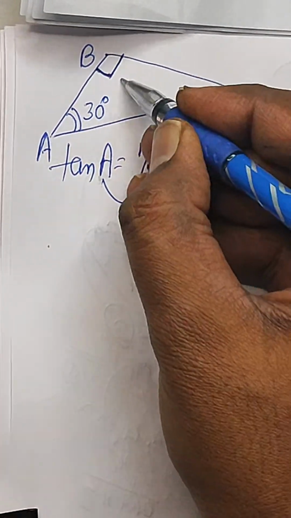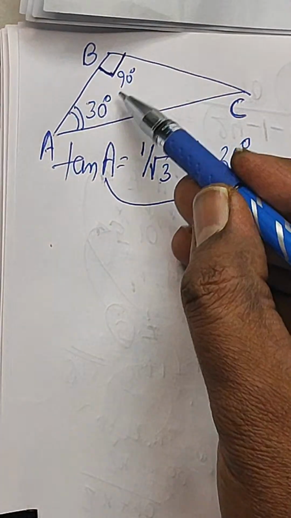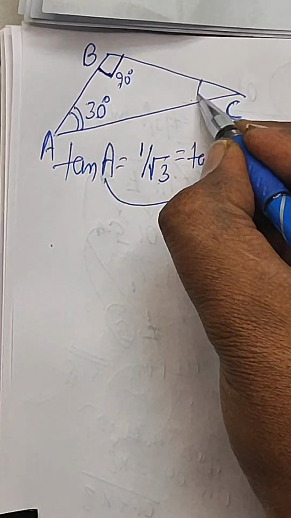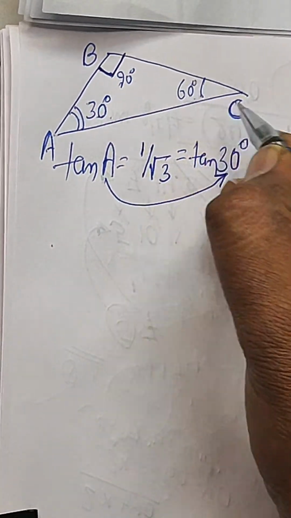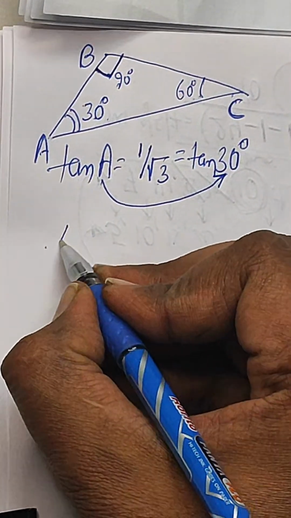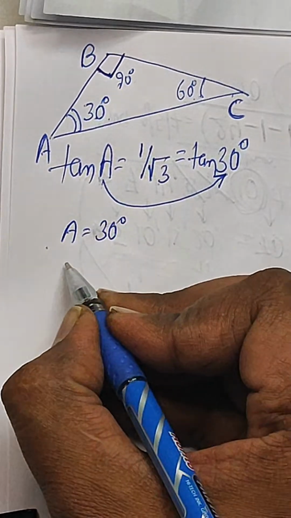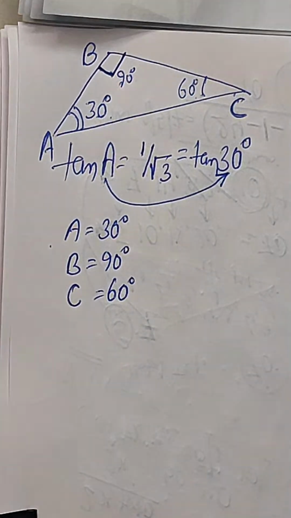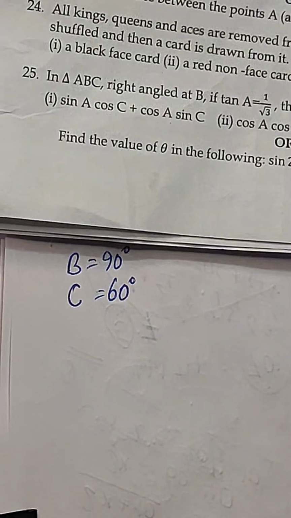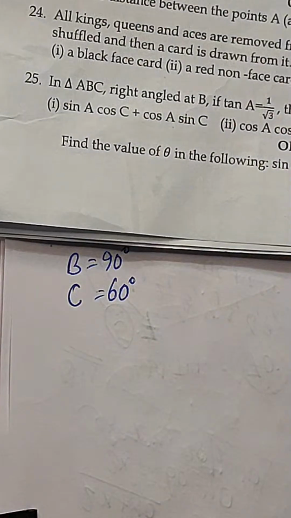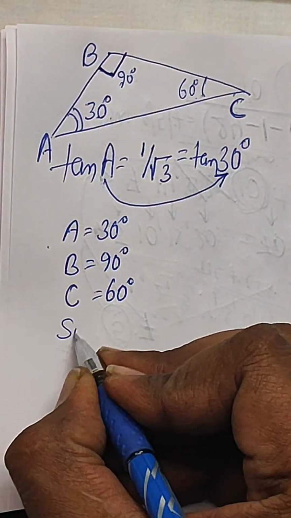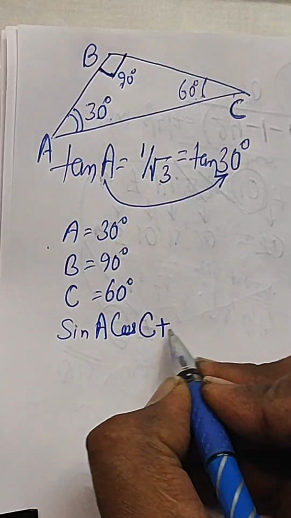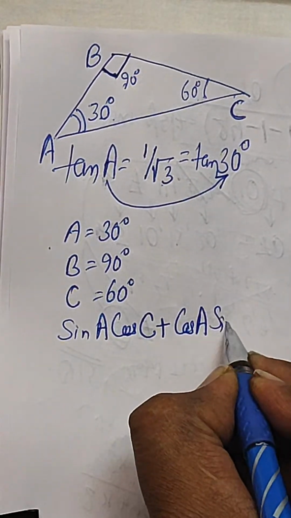So this is 90 degree, right? If this is 90, this is 30, then definitely what is this value? 180 minus 90 plus 30. So 180 minus 120, which is coming as 60 degree. Now, from here you get A equal to 30 degree, B equal to 90 degree, and C equal to 60 degree. Now, what needs to be calculated? Calculate the value of sin A cos C plus cos A sin C, right?